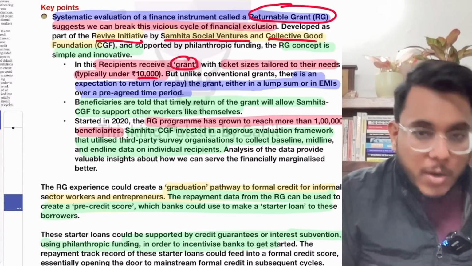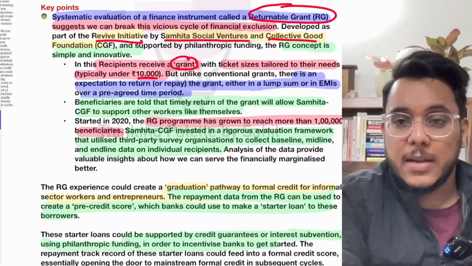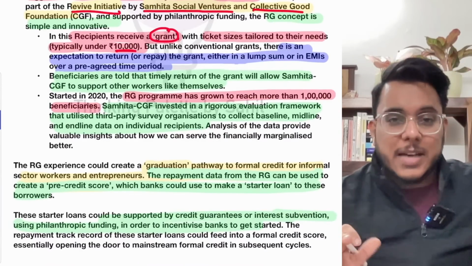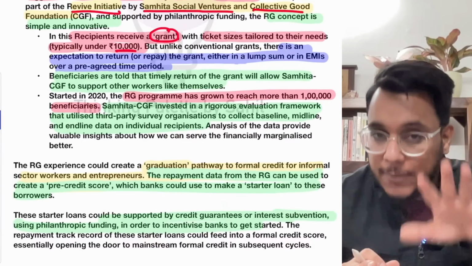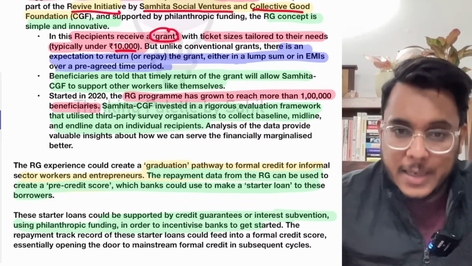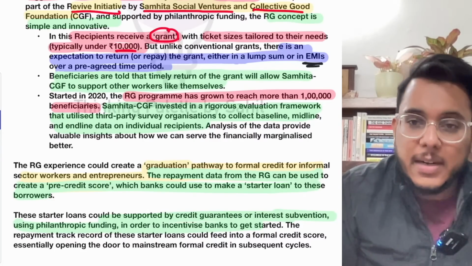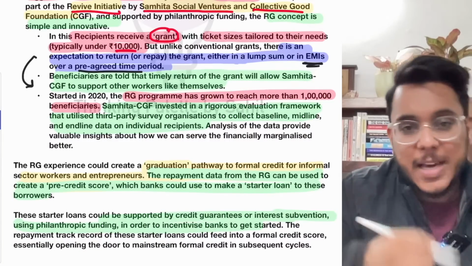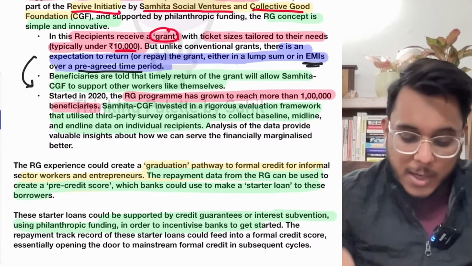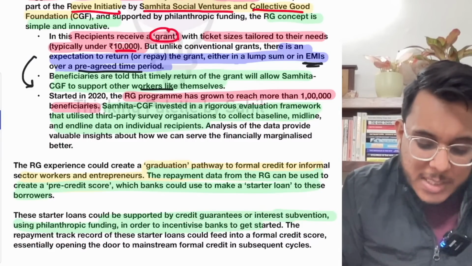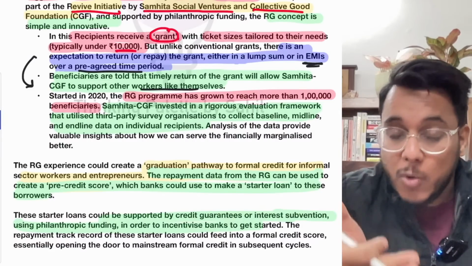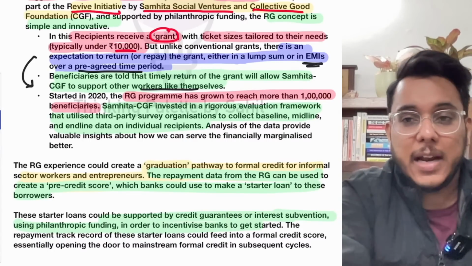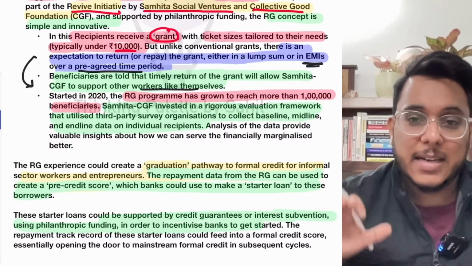It means that if they want, they can return that grant so that other people can take the help of it. So understand, though it is a grant, it is a returnable grant. If you have the capacity, you can return it, either in EMIs or over a pre-agreed time. Beneficiaries, while being given money, are told that if they give that money back, it can help others also. And it has been found that a large number of people who took this money have actually returned it. So returnable grants actually work.